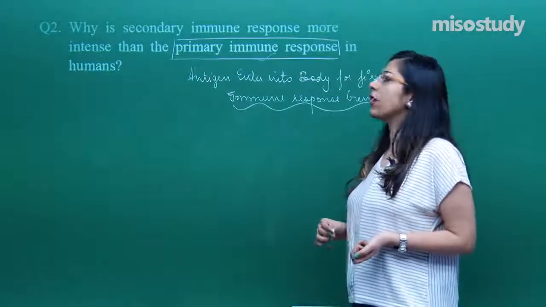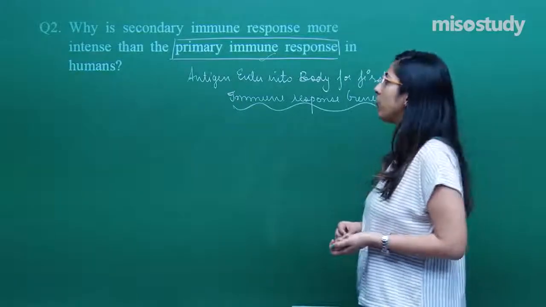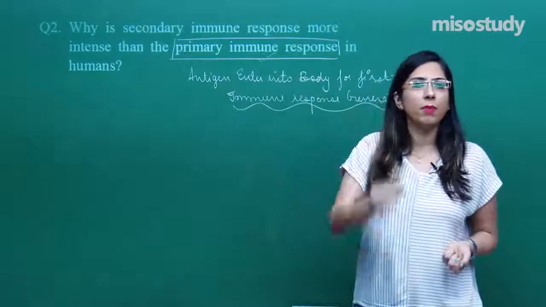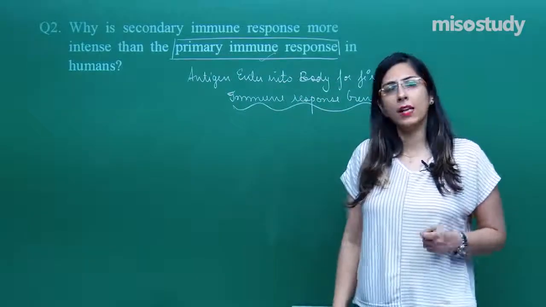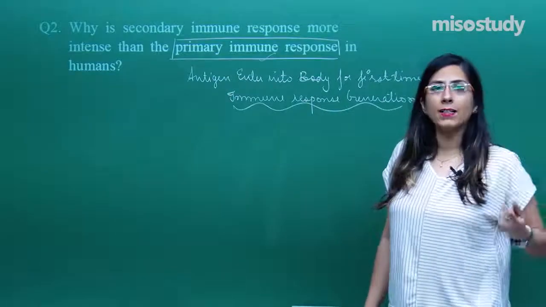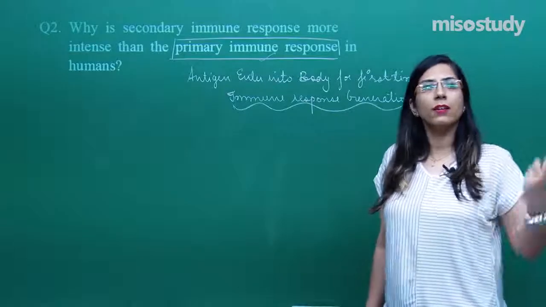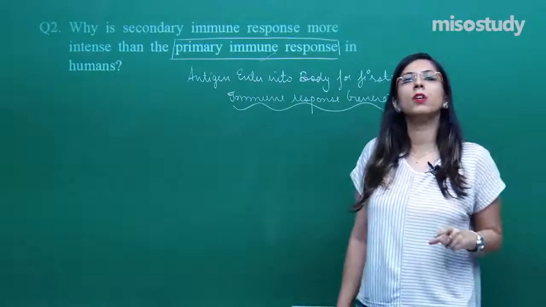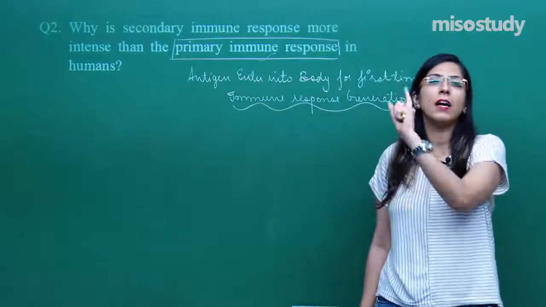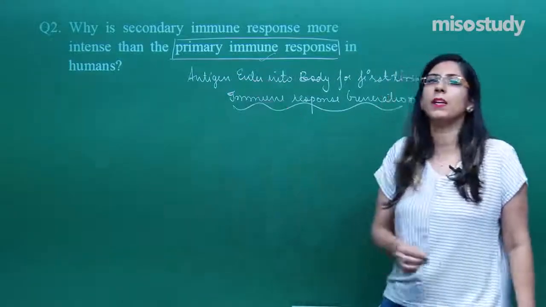Question says the secondary immune response is faster. Yes, it is definitely a faster response. The reason is that after the primary immune response, the memory cells are formed. Those memory cells act as a prerequisite, or they will give a sudden reaction, so that whenever this antigen encounters the body for the second time, memory cells are also there. Memory cells again form those antibodies and directly those antigens will be killed.